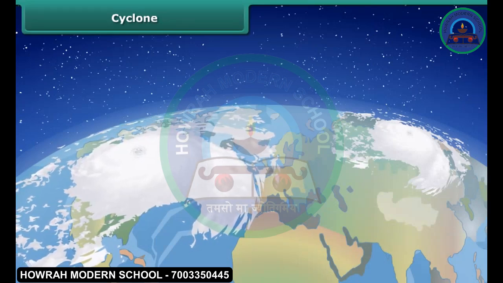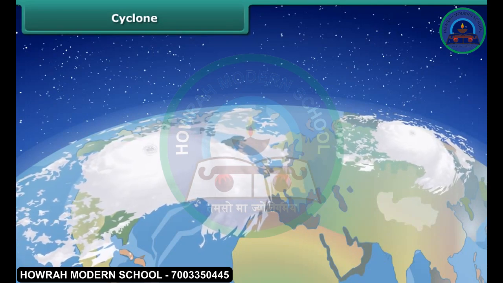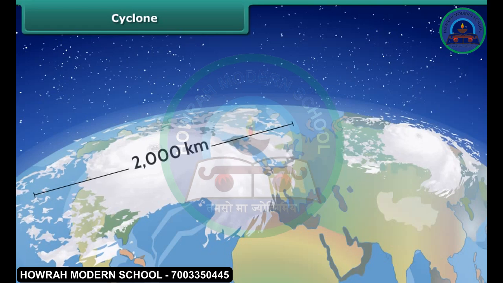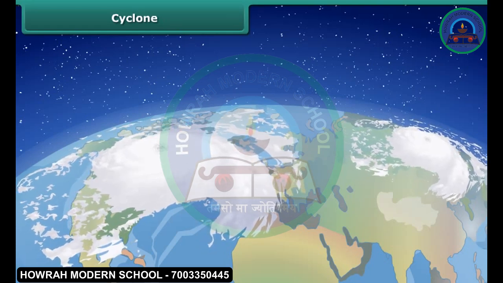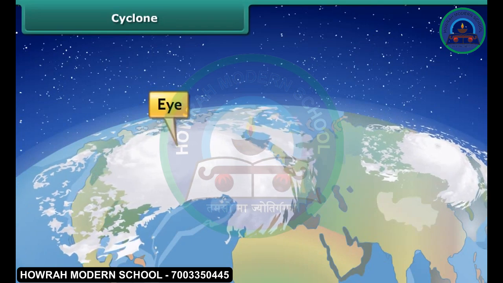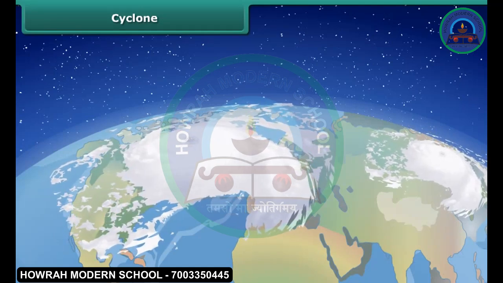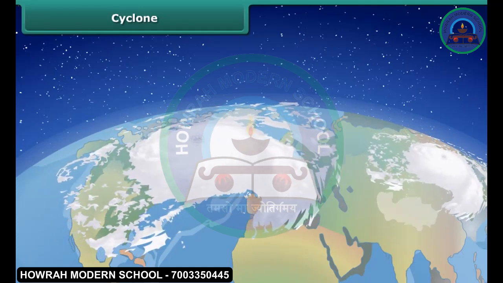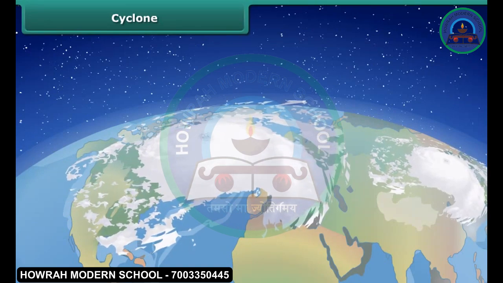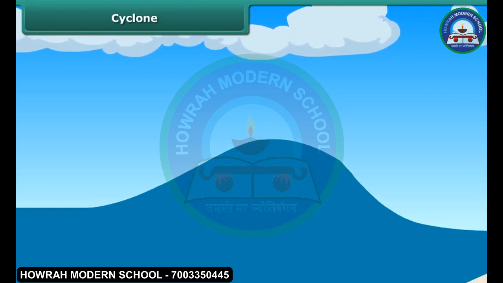The swirling winds rotate faster and faster, forming a huge circle which can be up to 2,000 kilometers across. The center of a cyclone is a calm area. It is called the eye of a storm. As the cyclone builds up, it begins to move. Cyclones are extremely destructive. It can lift the water as high as 3 to 12 meters.